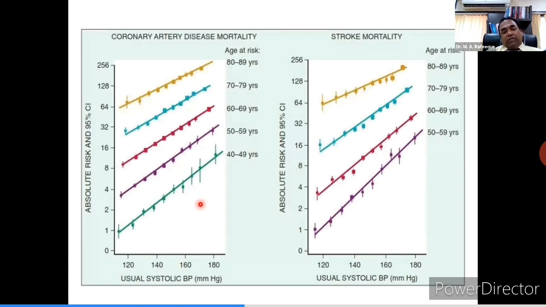You can see that with the rise in systolic blood pressure, absolute risk also rises. This rise is greater as you go higher in age. Older the person, higher the blood pressure, more is the risk. It's clearly evident regarding coronary artery disease, and more or less similar for stroke also. So it's necessary to control blood pressure.